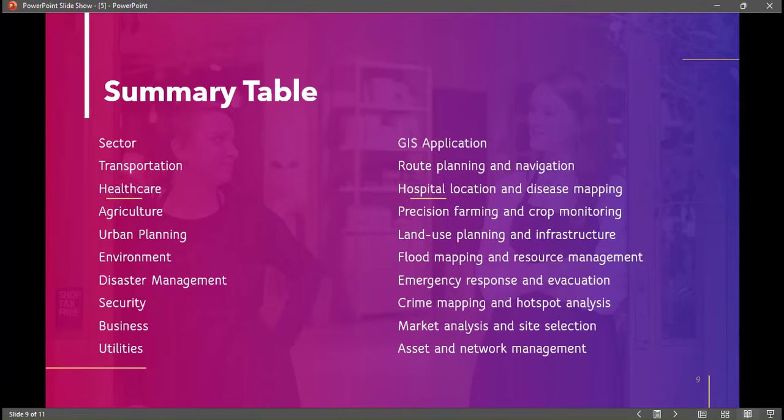And when we talk about urban planning, we talk about land use planning and infrastructures. When we talk about disaster management, we're talking about emergency response and evacuation. When we talk about environment, we talk about flood mapping and resource management. When we talk about security, we're talking about crime mapping and hotspot analysis. Business, we talk about market analysis and site selection. We talk about utility, we talk about asset and network management.